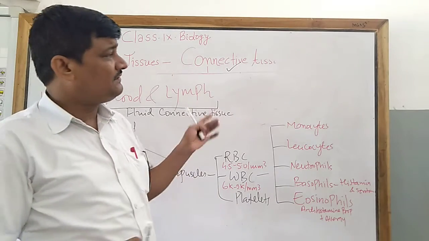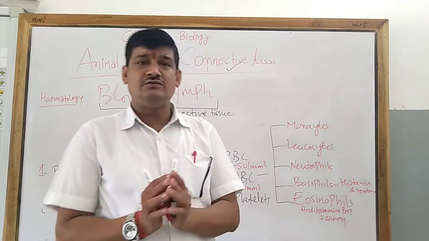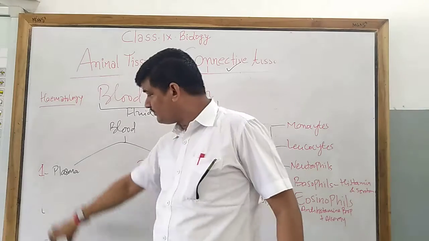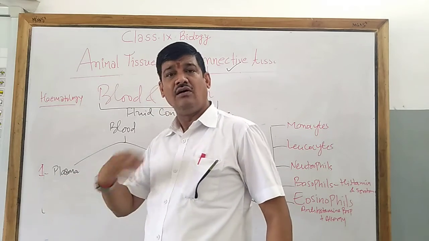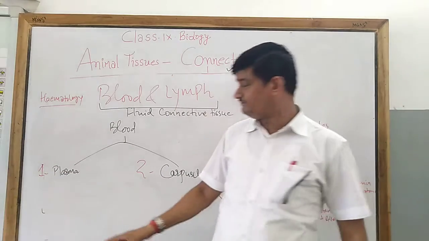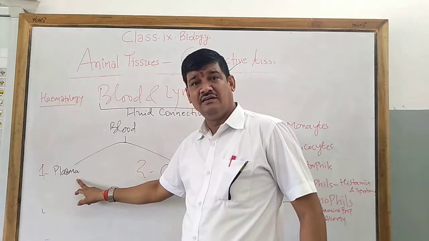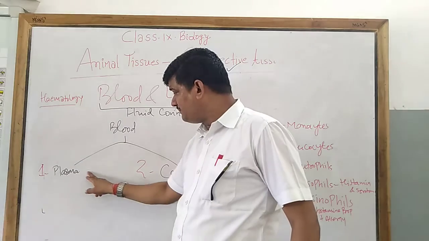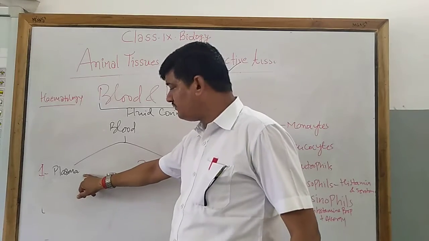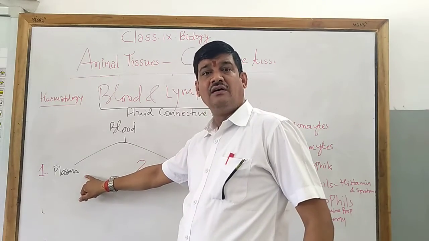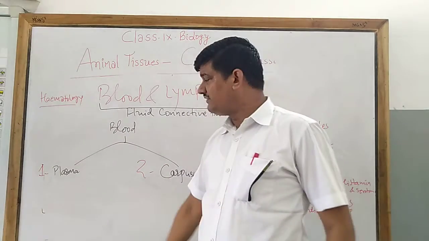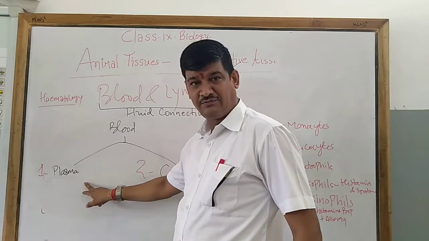I just told in the previous lecture that all the connective tissue has its matrix. So this plasma is the matrix of the blood, and it is the place where all the other components of the blood are suspended or embedded. Plasma is the liquid part, and this plasma contains a number of vitamins, carbohydrates, sugars, antibodies and mineral salts. So all the good substances are present in the plasma.